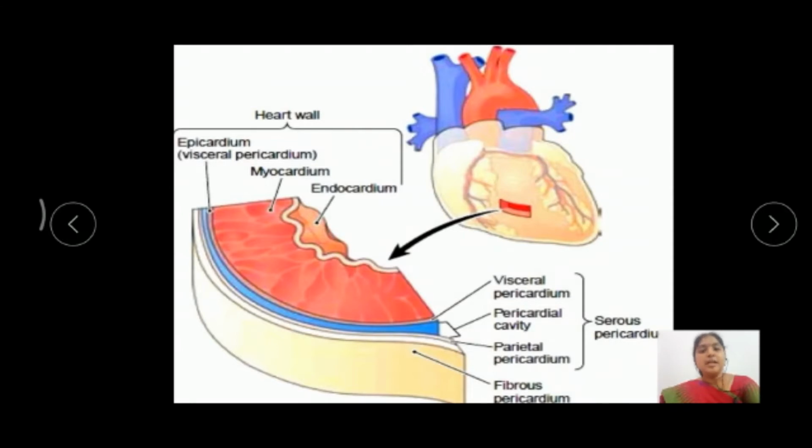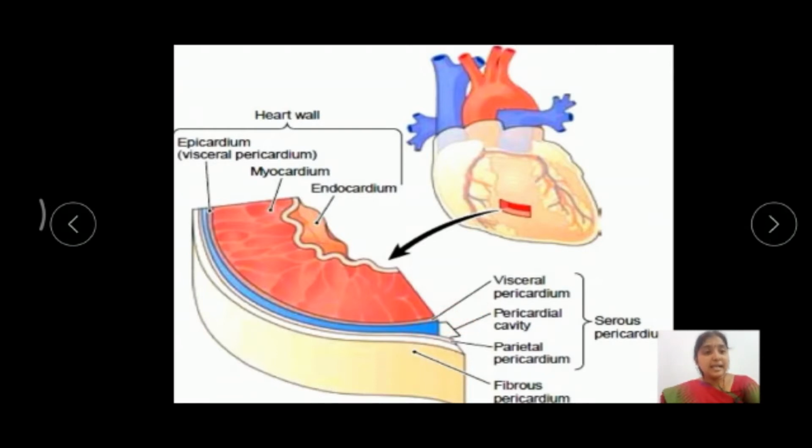Okay, so the outer layer, the epicardium, is divided into two layers. The outer layer is called the fibrous layer and the inner layer is called the serous layer. So this is the epicardium layer, the outer layer. This is the epicardium, this is the myocardium, and this is the endocardium. The epicardium is a two-layered structure. See here, this is the fibrous layer, and the inner layer is the serous layer.